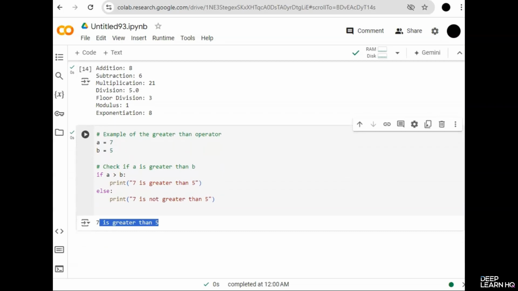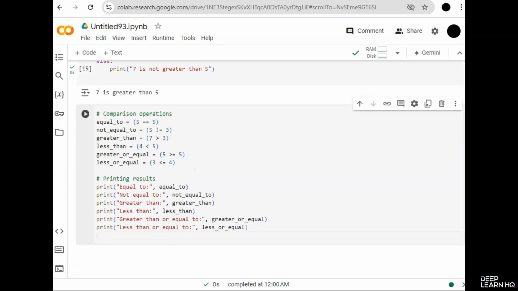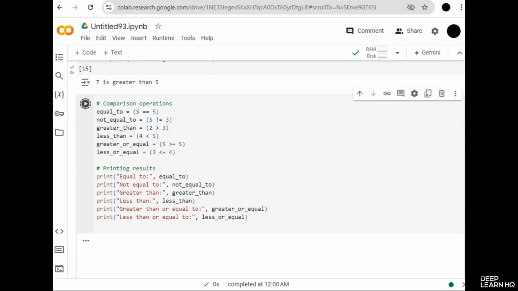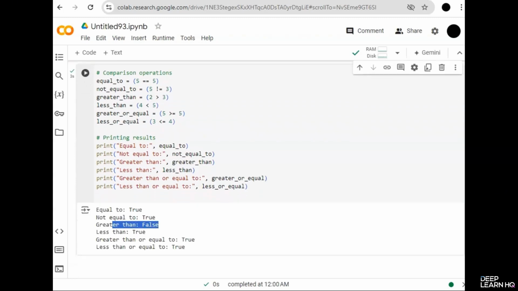Moving on, now we'll test the comparison operators to see their results. For this, I am using this one code. Equal to, not equal to, then greater than, less than, greater or equal, or less or equal. So 5 is equal to 5. It should return true. This is the correct one. Then 5 is not equal to 3, which is also true. And then 7 is greater than 3. So if you write here 2 is greater than 3, it will result in a false value. So you see here the third one is now changed to false. So you will see how this works.